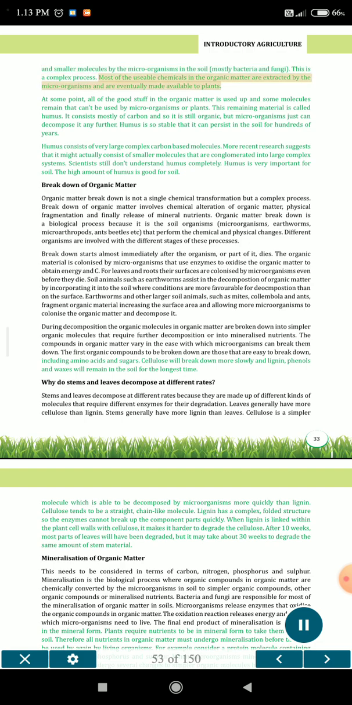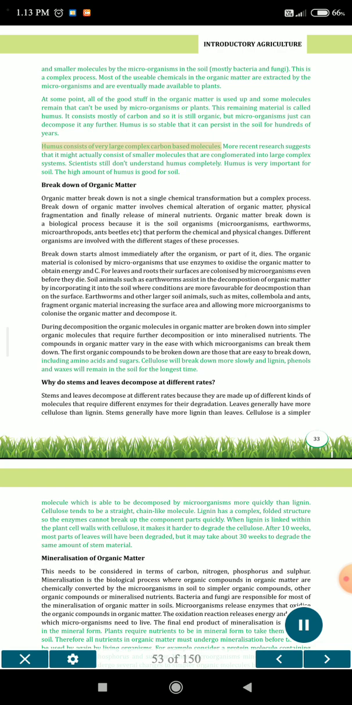Most of the usable chemicals in the organic matter are extracted by the microorganisms and are eventually made available to plants. At some point, all of the good stuff in the organic matter is used up and some molecules remain that can't be used by microorganisms or plants. This remaining material is called humus. It consists mostly of carbon and so it is still organic, but microorganisms just can't decompose it any further. Humus is so stable that it can persist in the soil for hundreds of years.